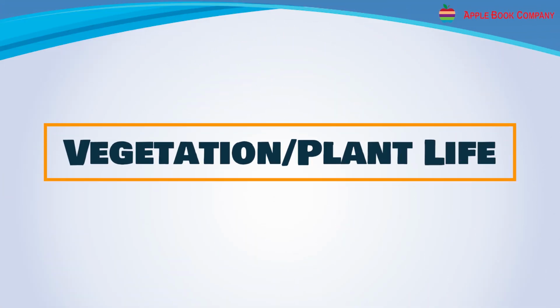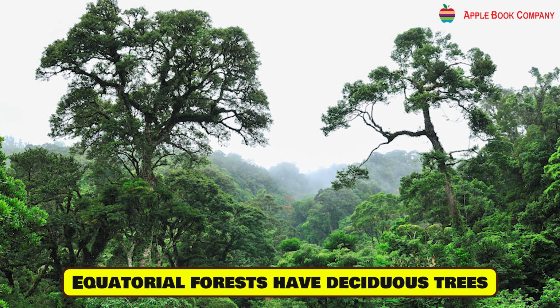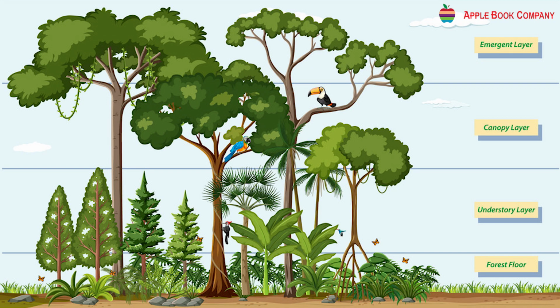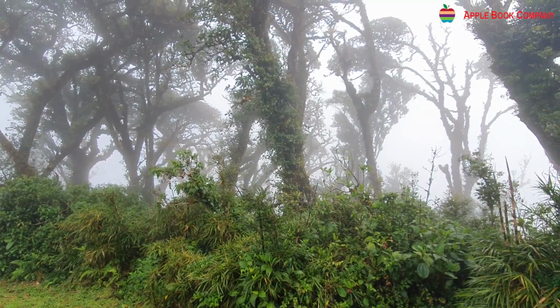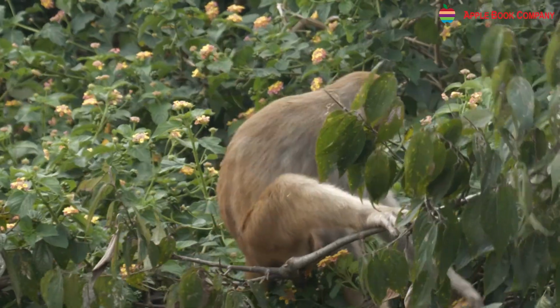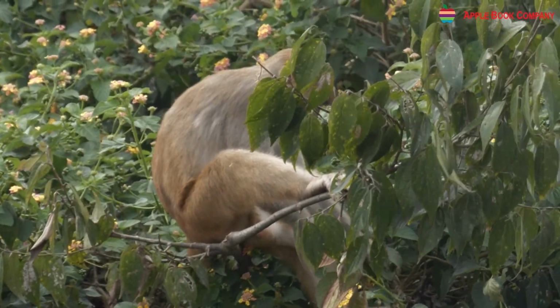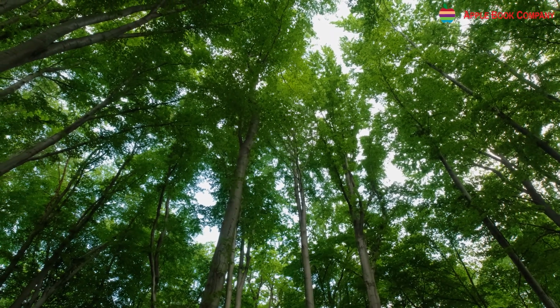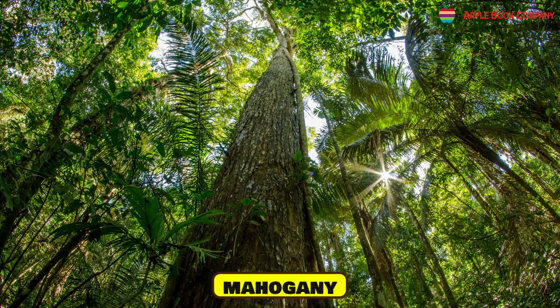Vegetation, plant life. Equatorial forests have deciduous trees. They are so dense that sunlight does not reach the ground. These forests have a three-tier layer. Tall trees at the top, short trees in the middle, and dense undergrowth at the bottom. The forests remain evergreen because different species shed their leaves at different times. Some of the world's tallest trees grow here, including ebony, mahogany, and rosewood.